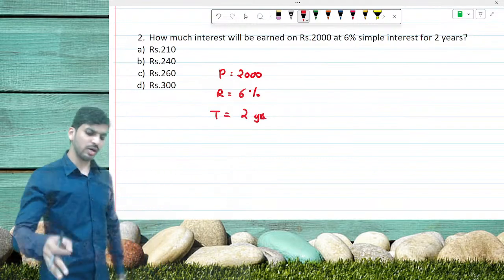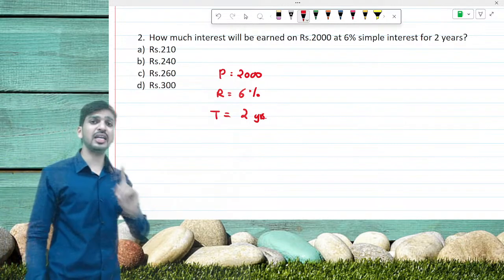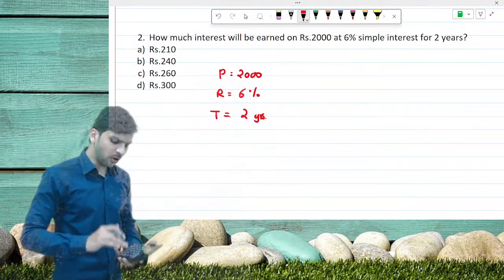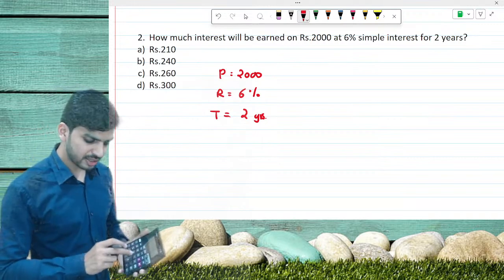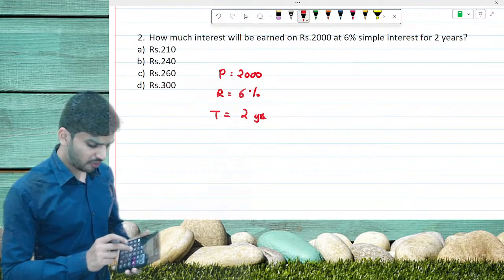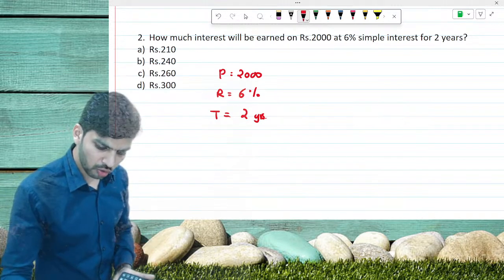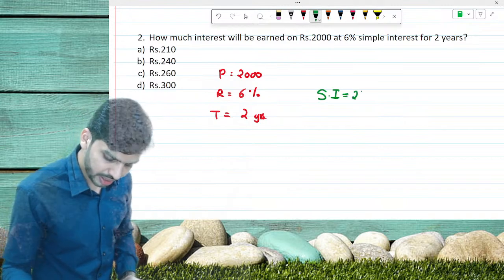Directly pick up your calculators after this. After writing this, compulsorily write down the given data. Now on your calculators, 2000 into 6 into 2 divided by 100. So it becomes 240, which is the simple interest.